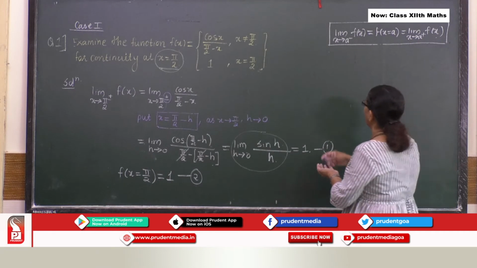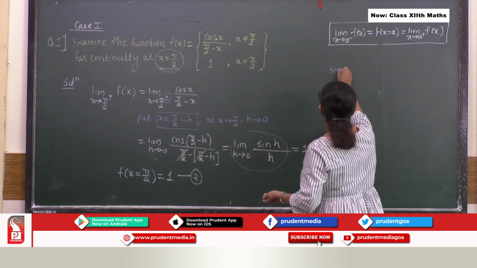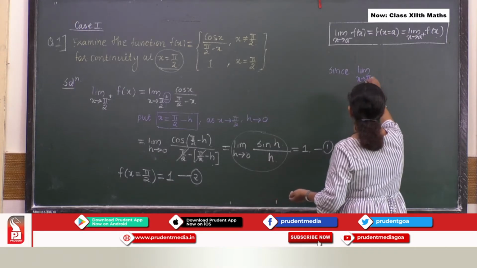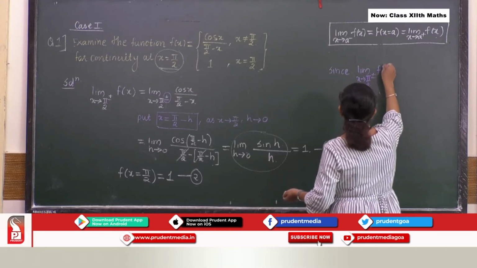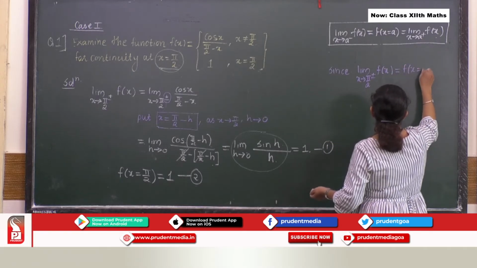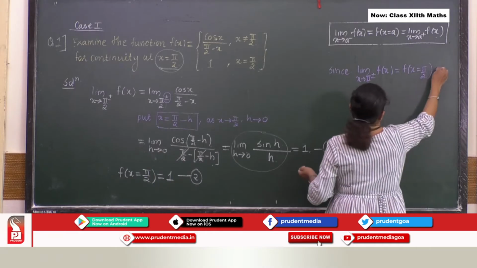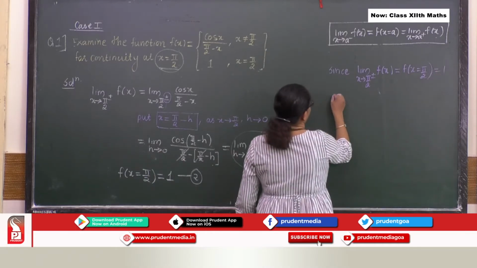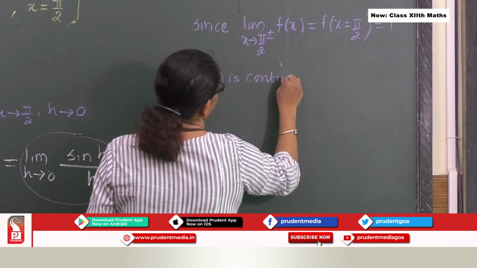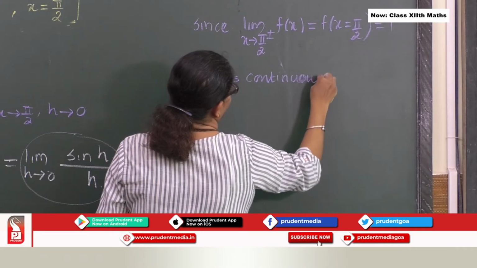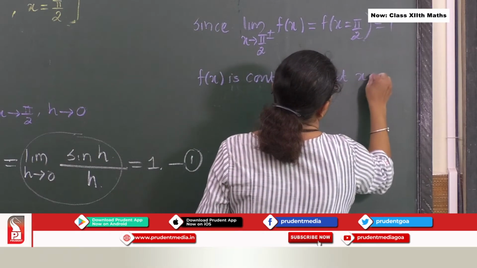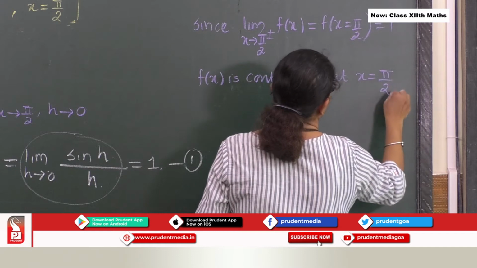So I say, since limit x tends to pi by 2 plus minus f of x, which is equal to f of x at x equal to pi by 2, that is equal to 1, f of x is continuous at x equal to pi by 2.